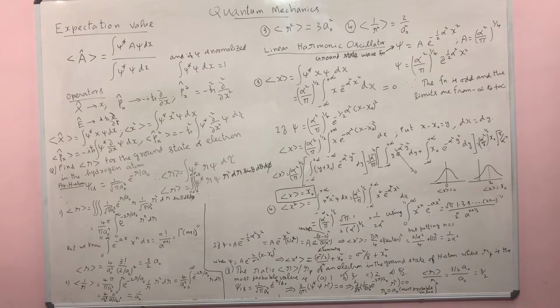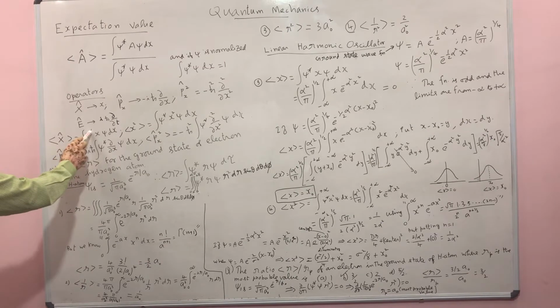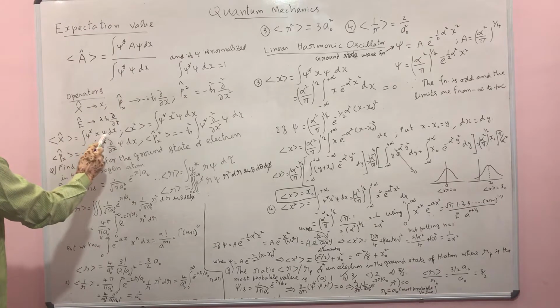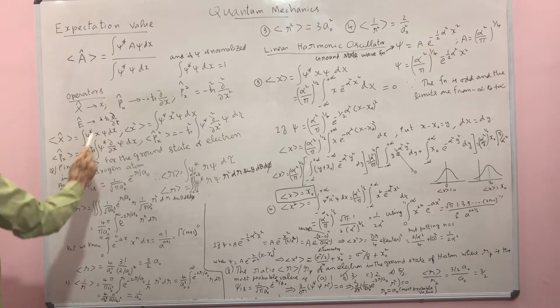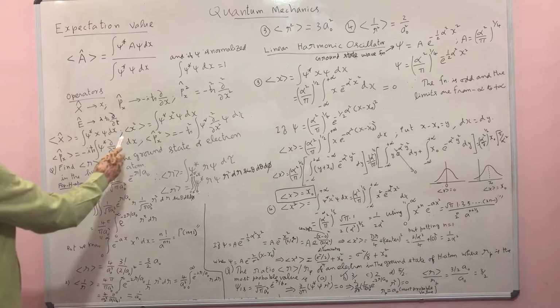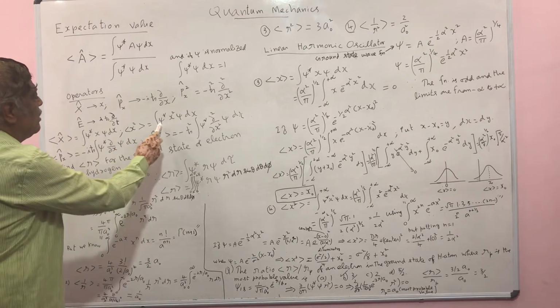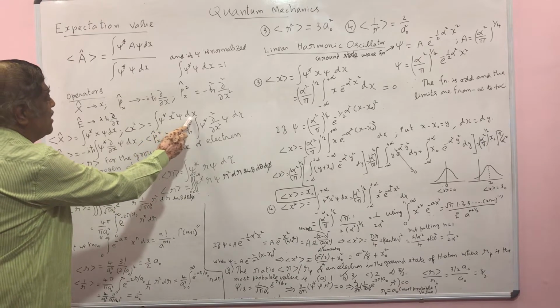Now, let us evaluate the expectation value of the position operator x, that is the integral over psi star. Instead of the operator A, you substitute x: psi star x psi dx. If you want to evaluate the expectation value of x square, then it is the integral over psi star x square psi dx.